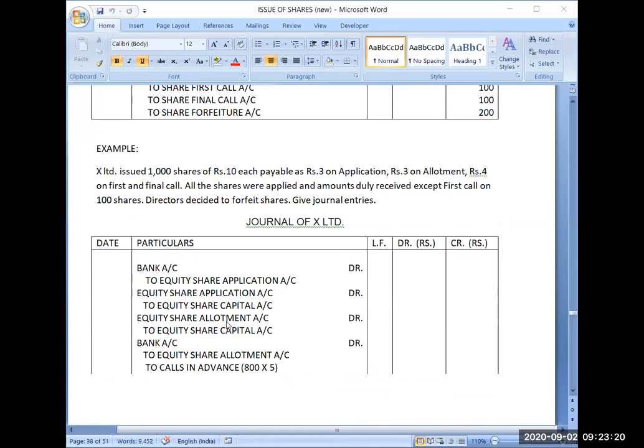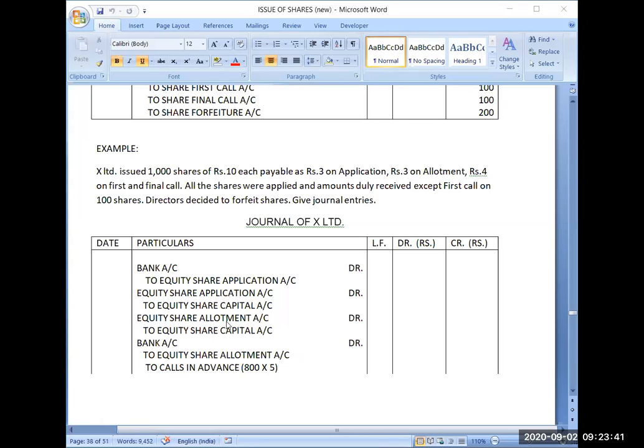Now see this question. X Limited issued 1000 shares of ₹10 each, payable as ₹3 on application, ₹3 on allotment, ₹4 on first and final call.